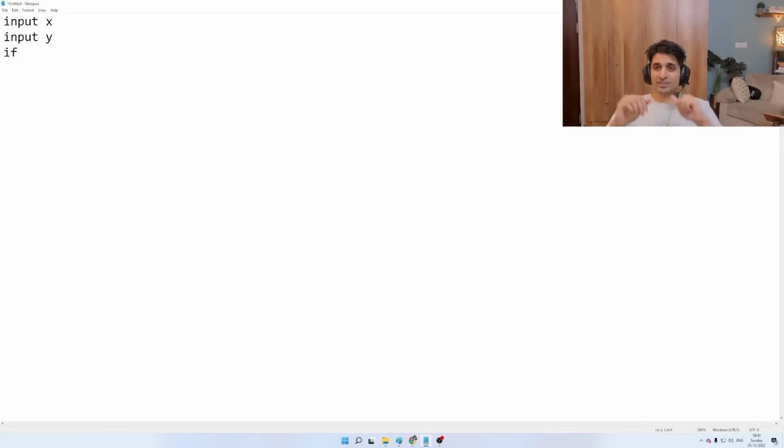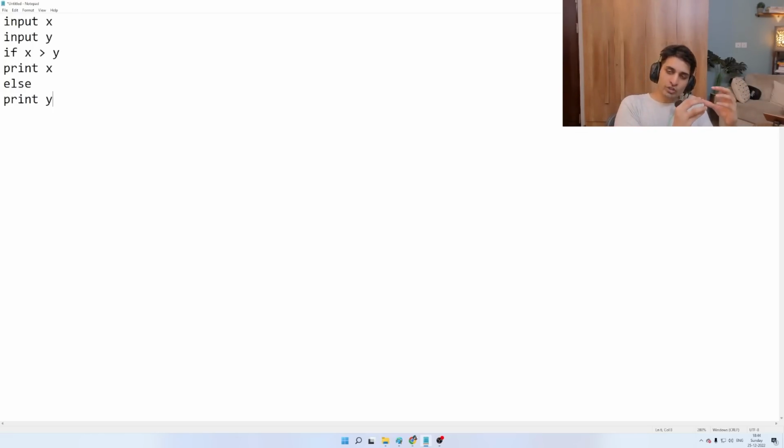I'm going to write an if statement. If X greater than Y, okay? I'm just asking if X is greater than Y, I'm asking the computer for this. Then, if that's true, print X, else print Y. Now, I haven't really formatted this code. This isn't in any particular coding language. It's what we call pseudocode. But I'm putting out a very, very simple program for you to understand how traditional programs work.